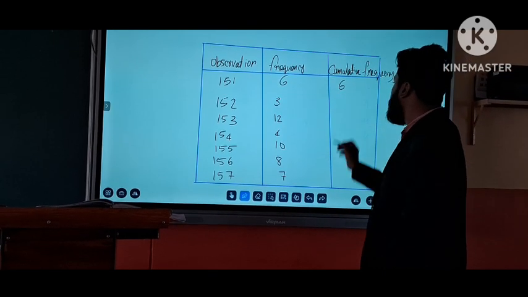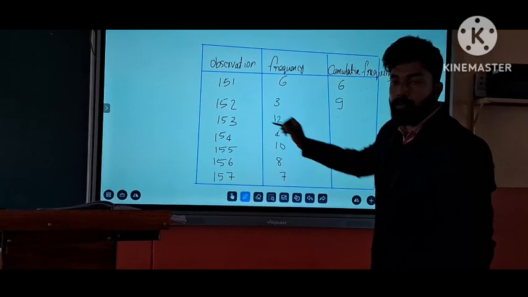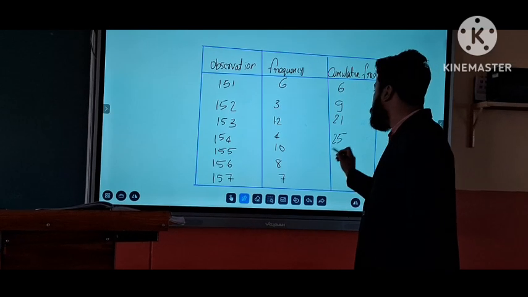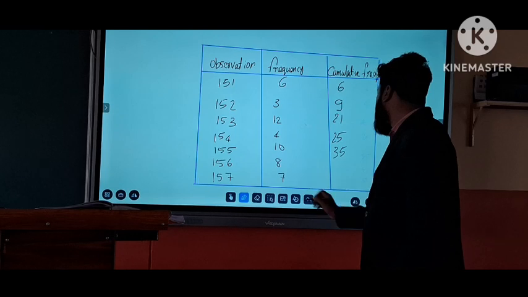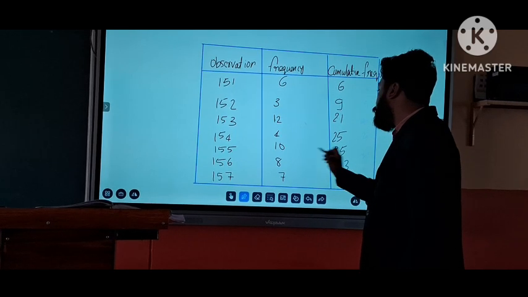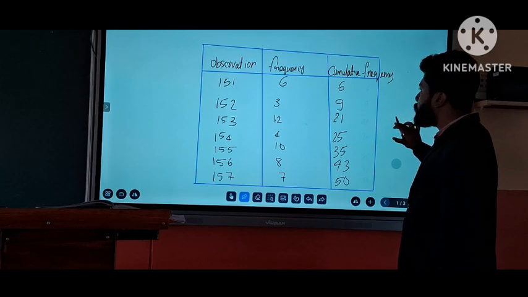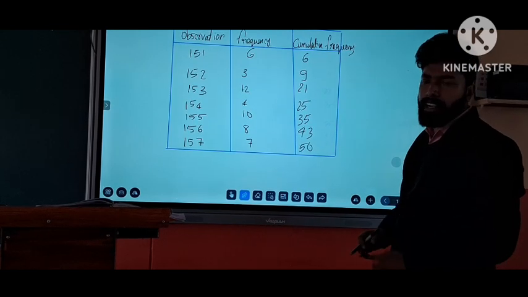So 6 plus 3 equals 9. Now we add this 9 to this 12, so it will be 21. 21 plus 4 equals 25. 25 plus 10 equals 35. 35 plus 8 equals 43. Simple, right?